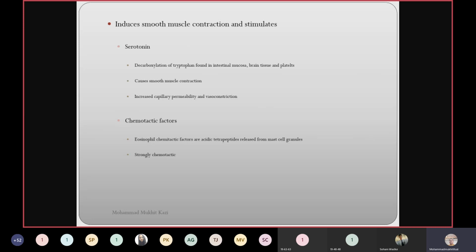Serotonin is another mediator which can also be responsible for the anaphylaxis reaction. It is formed by decarboxylation of tryptophan, found in the intestinal mucosa, brain tissue, and platelets. It causes smooth muscle contraction, increased capillary permeability and vasoconstriction. These are the effects of serotonin. There are also certain chemotactic factors responsible for anaphylaxis, such as eosinophil chemotactic factor, an acidic tetrapeptide released from the mast cell granules, which is strongly chemotactic. Okay, and now the secondary mediators.